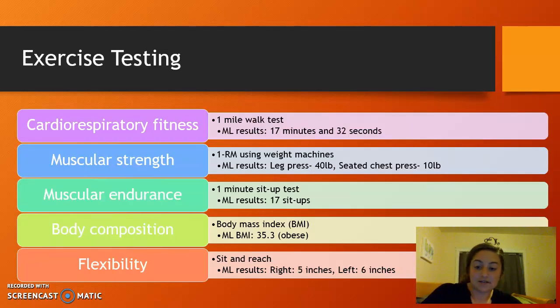Exercise testing that I did on her: we did a 1 mile walk test. Her results: she completed it in 17 minutes and 32 seconds. Muscular strength: we did a 1RM using a weight machine, so she chose the leg press and she got 40 pounds, and the seated chest press, which she got 10 pounds. Muscular endurance: we did the 1 minute sit-up test and she completed 17 sit-ups. Body comp: we did BMI, she was 35.3, which is in the obese category. And flexibility: we did sit and reach, so on her right leg we did the back saver sit and reach, where you do one leg at a time. Right leg was 5 inches and left was 6 inches.